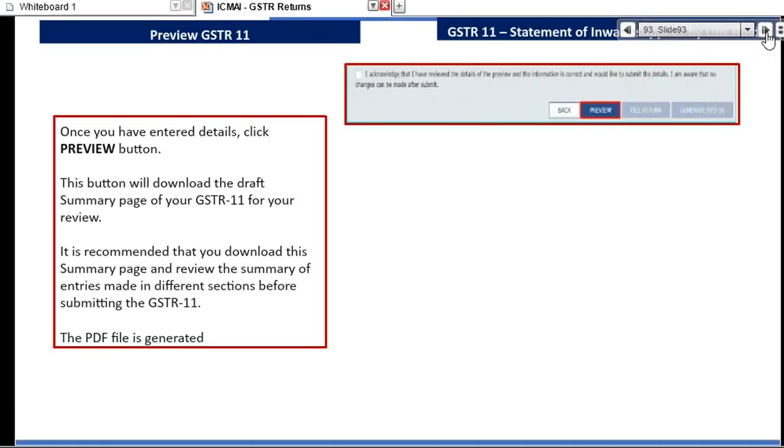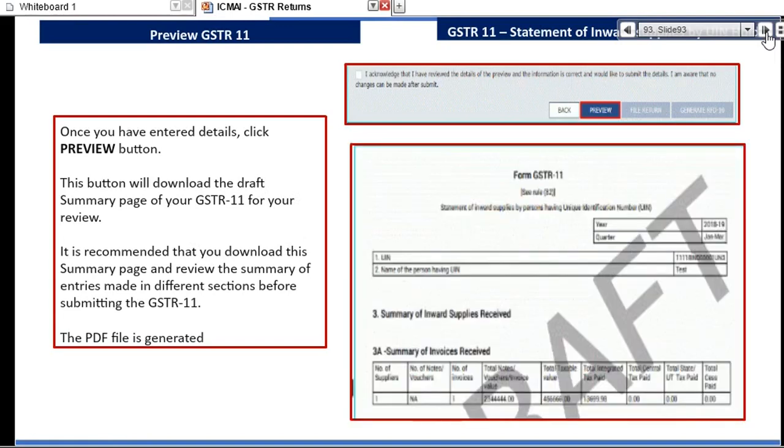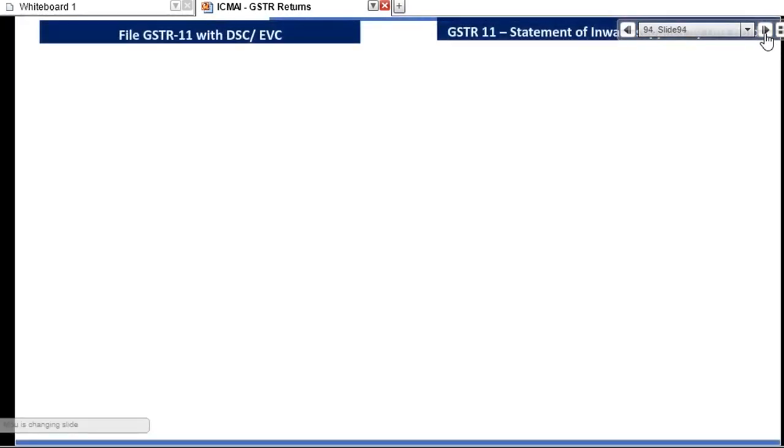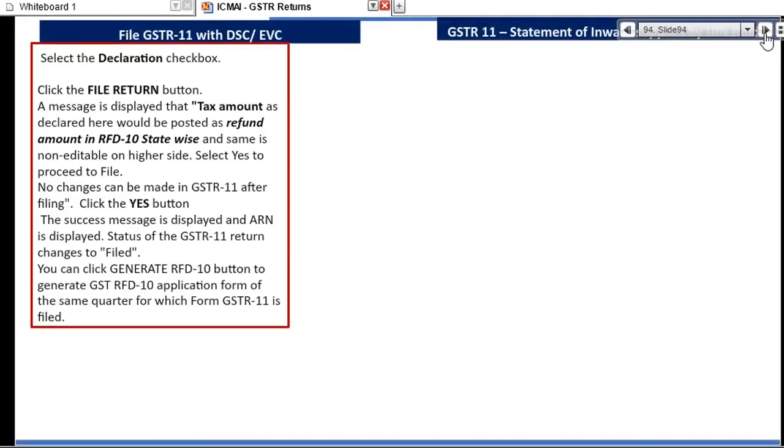Preview. So after putting everything, you preview. Preview is nothing but the draft of my return. Once they preview, the draft will come. So they have reviewed the draft. After reviewing the draft, they will file the return.